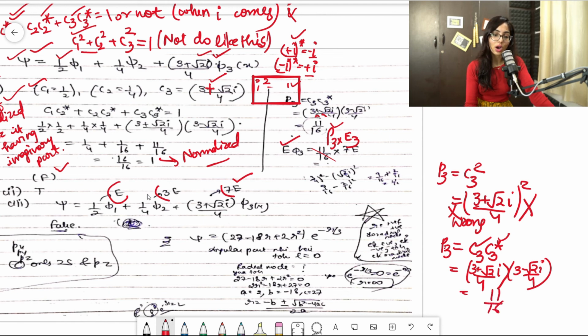Just now I told you how to solve that. In this case only, I told you how to solve that. It will be 11 by 16. So the energy corresponding to the third state would be P3 into E3. P3 is 11 by 16 and E3 is 7E. So you will write 11 by 16 into 7E. That will become 77 by 16 E, and that is your final answer.